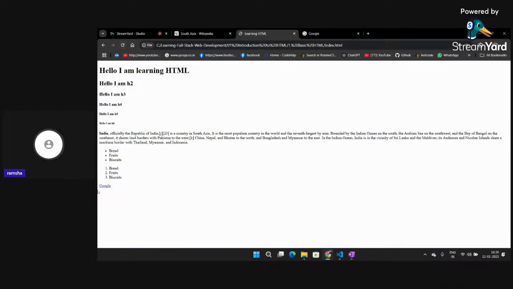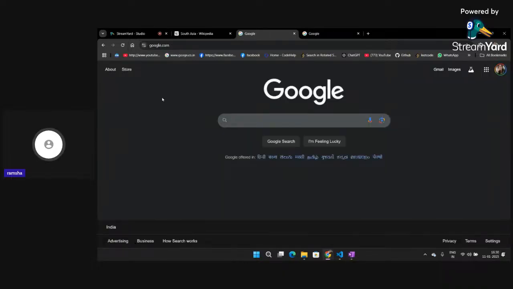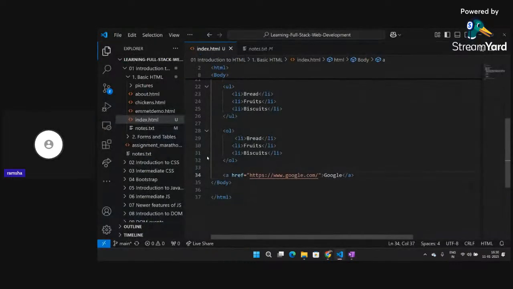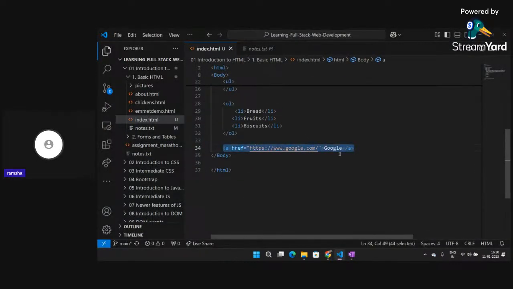If I click on refresh and click here, you can see I am getting redirected to google.com. Right. So you can give any website URL by copying and pasting it inside your anchor tag, and this will work completely fine. So this is known as the anchor tag. I hope this part is clear to all of you.